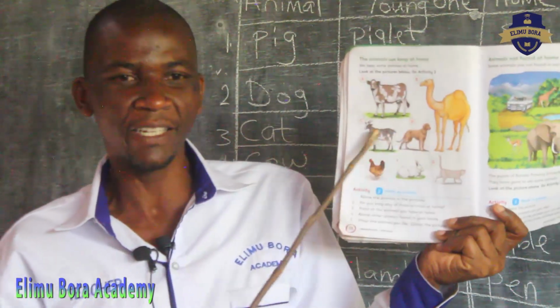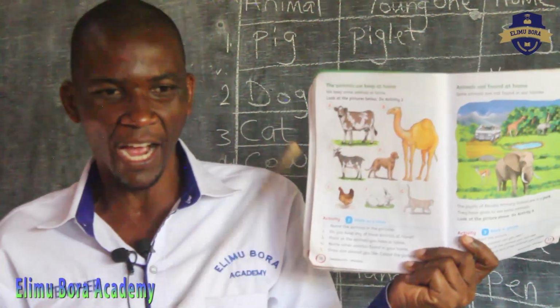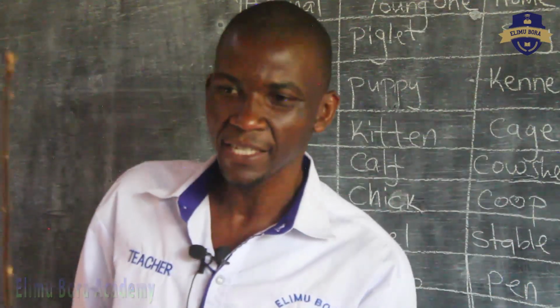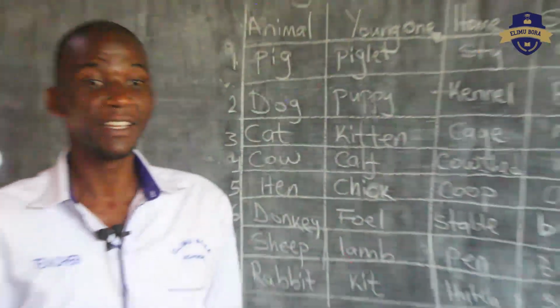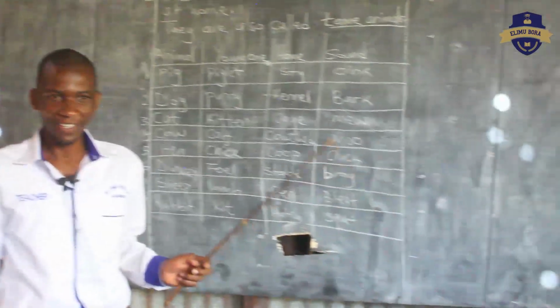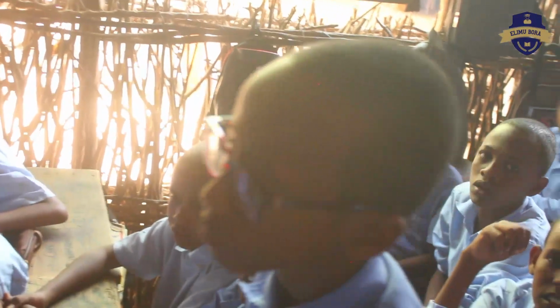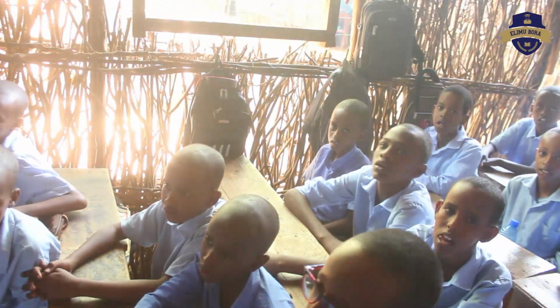Okay, class. As you have seen the examples of these domestic animals, who can tell us what domestic animals are? These are animals kept at home. Good. Domestic animals are animals kept at home.